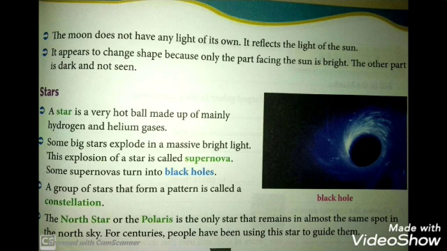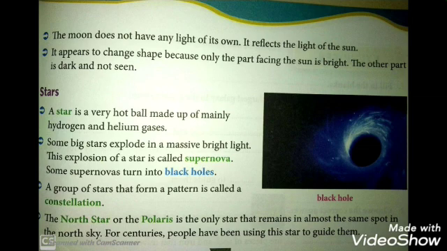Okay students. So what we saw, that the Moon does not have its own light and it reflects the light of the Sun. And there is a change in shape of the Moon because the part that is facing the Sun is bright, whereas the other part is dark and we are not able to see that part. Okay students, so here we have completed our point Earth and Moon. Further we will proceed with star.